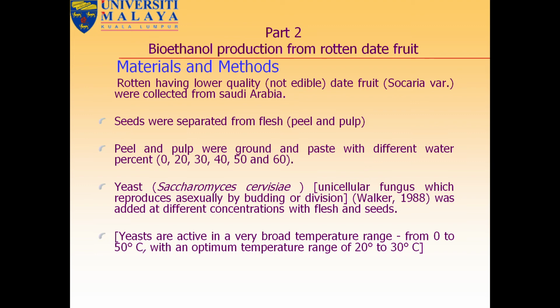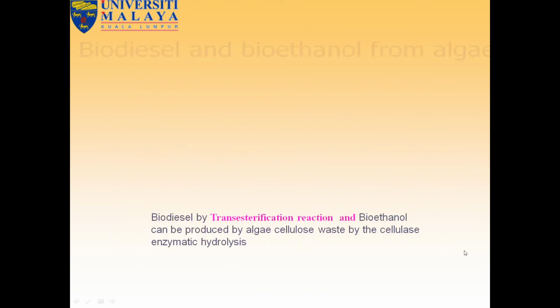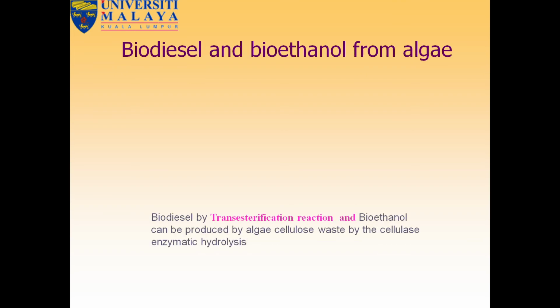Yeast, Saccharomyces cerevisiae, a unicellular fungus which reproduces asexually by budding or division, was added at different concentrations with flesh and seeds. Yeast are active in a very broad temperature range from 0 to 50 degrees centigrade, with an optimum temperature range of 20 to 30 degrees centigrade.